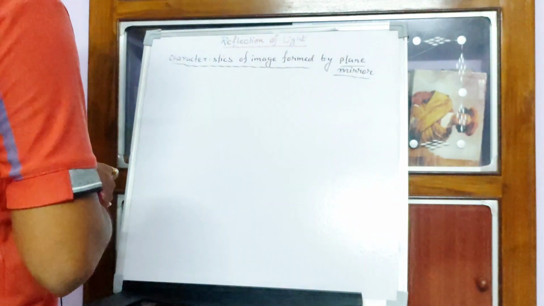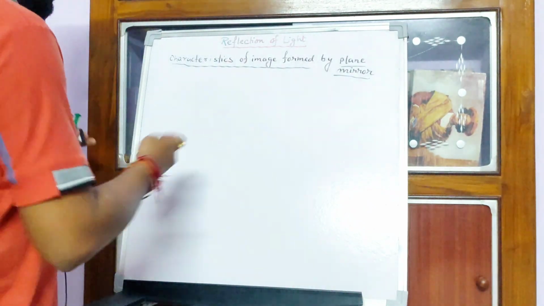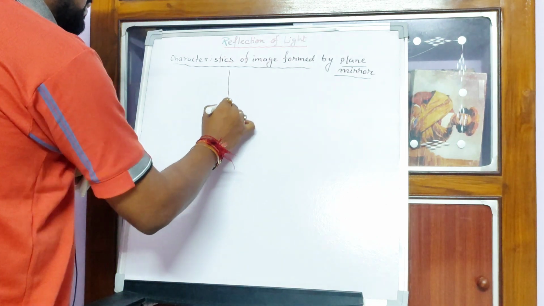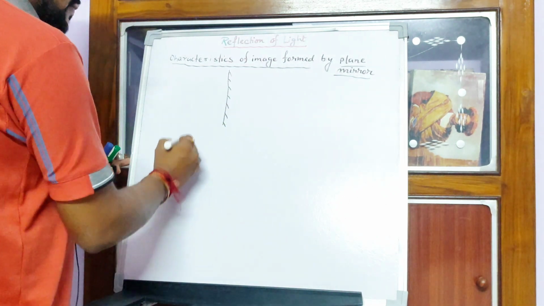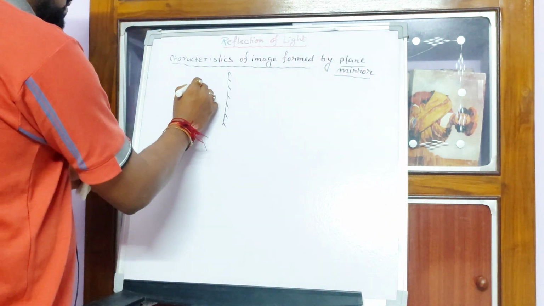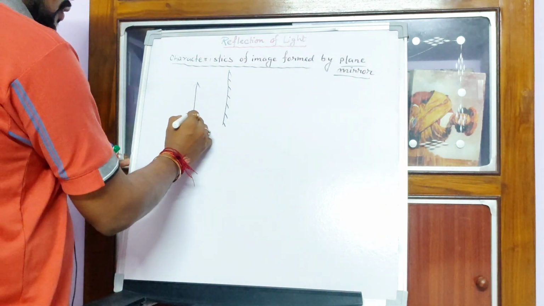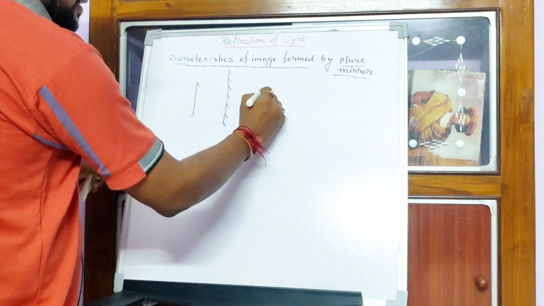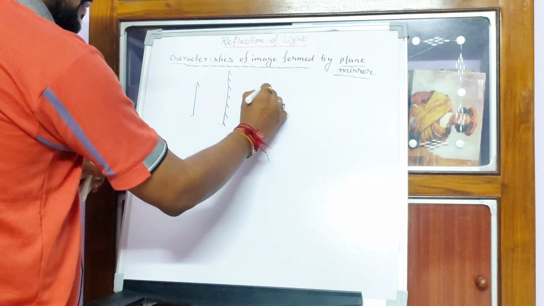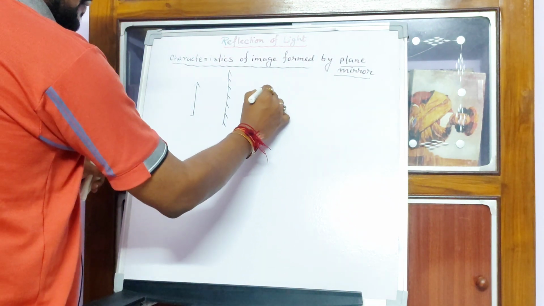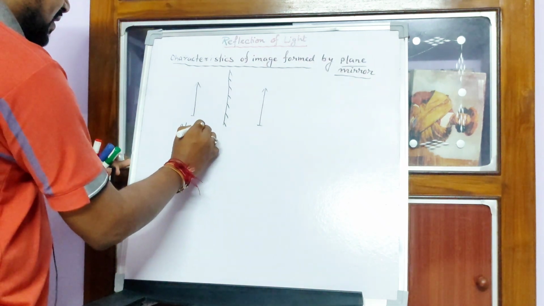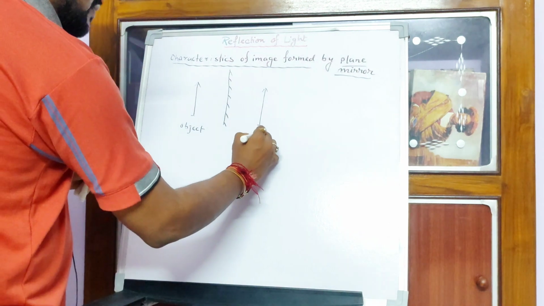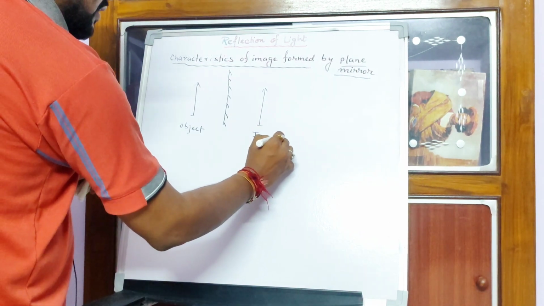Now let me explain one by one. First of all, suppose this is a plane mirror, and I am placing it vertically. This is the reflecting coating or silver coating. Now if an object is placed over here, this is the object, you can see its image is forming behind the mirror, over here. So I am placing an object in front of a mirror and the image forms just behind the mirror.